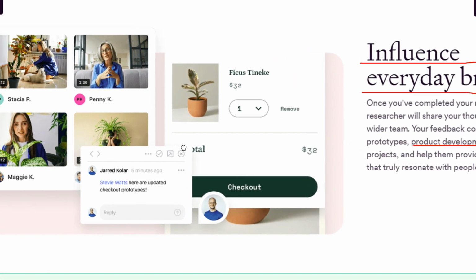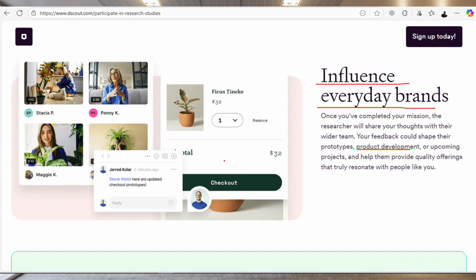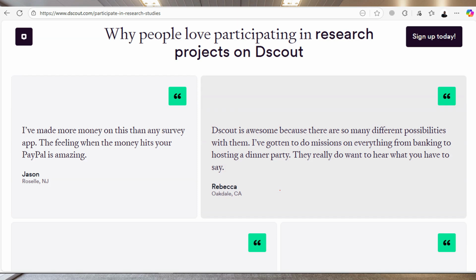Examples include things like this, where you need to purchase something like a ficus, whatever this product is, then go through checkout, right? So they will be doing projects similar to this, and this is maybe an e-commerce business that wants to test their new e-commerce platform and how it works.